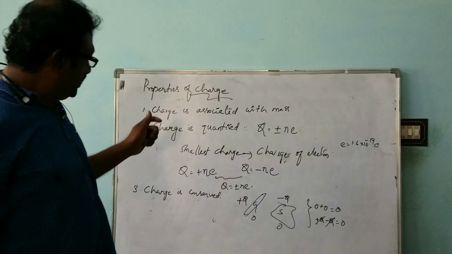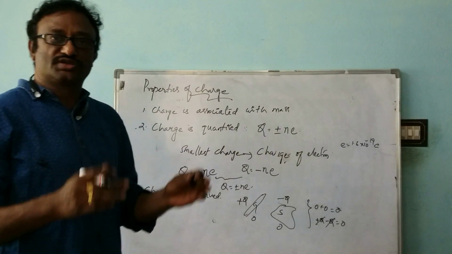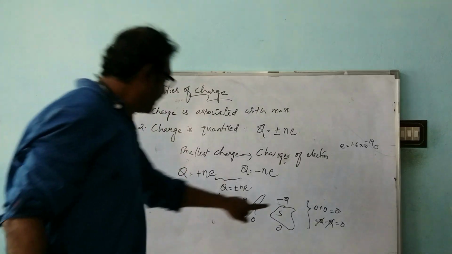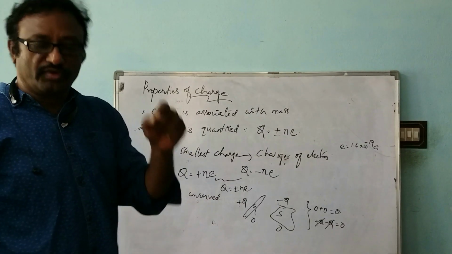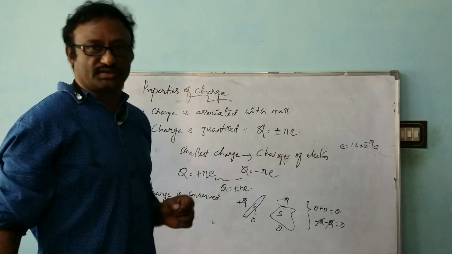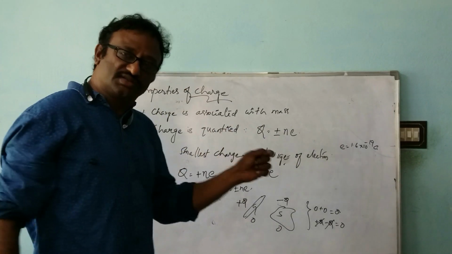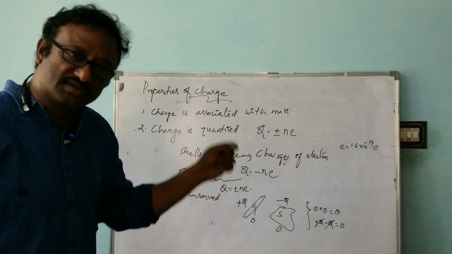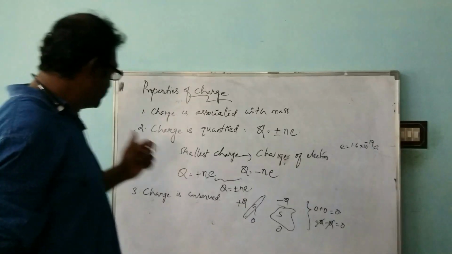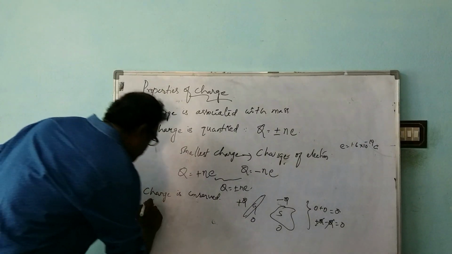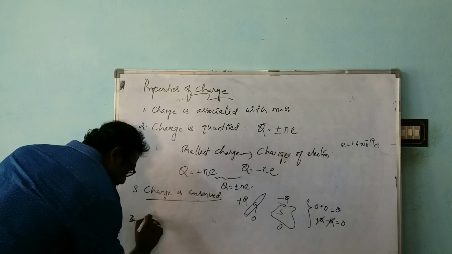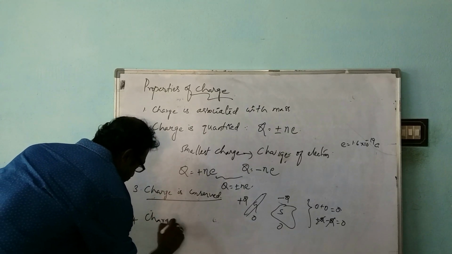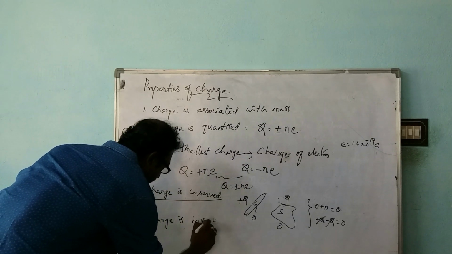So for a system, the total charge remains constant. If the system is separated from the surroundings, we call it an isolated system. So for an isolated system, the total charge remains constant. That is the meaning of this property, charge is conserved. And the next one is that charge is invariant.